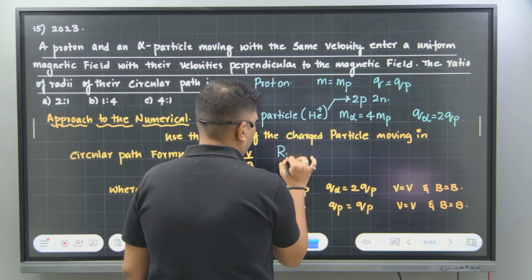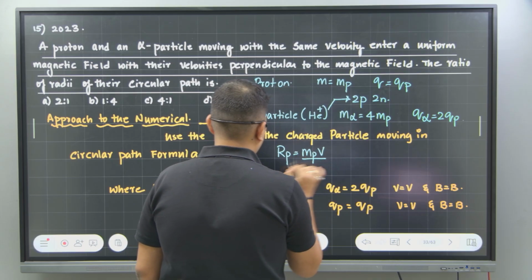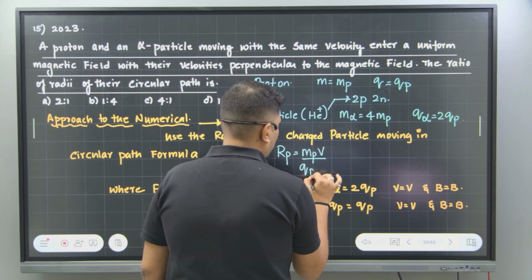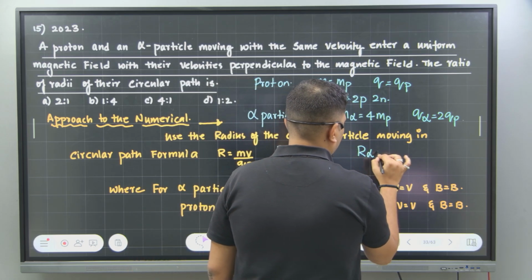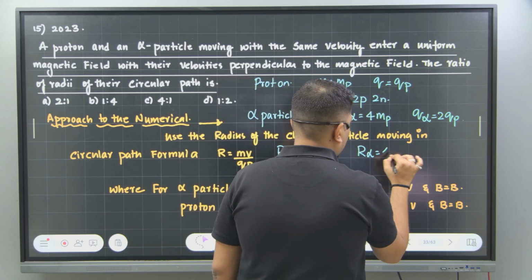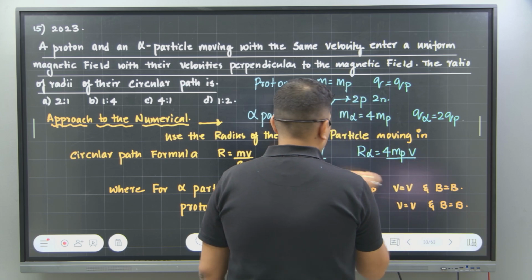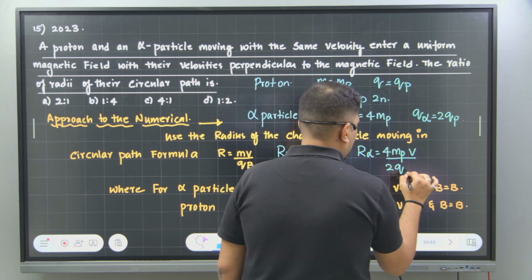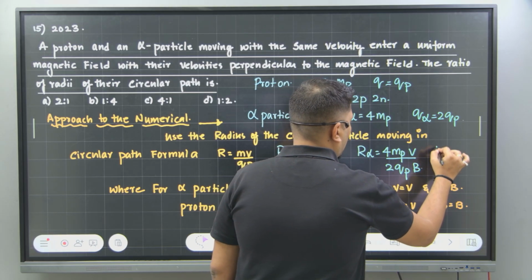So r of proton, if I want to calculate, it will be mass of proton times velocity divided by charge of proton into b. In the next case, alpha particle, it will be mass of alpha particle, that is 4 times mass of proton, into v divided by 2 times charge of proton into b. So then what will you get?